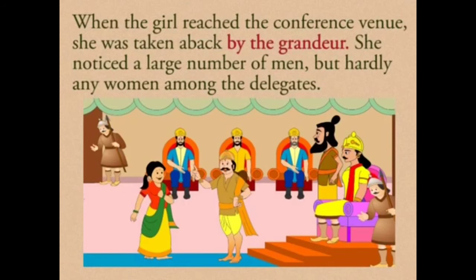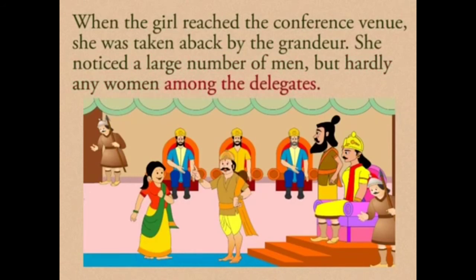And then she noticed a large number of men, but hardly any women among the delegates, meaning ministers or members.